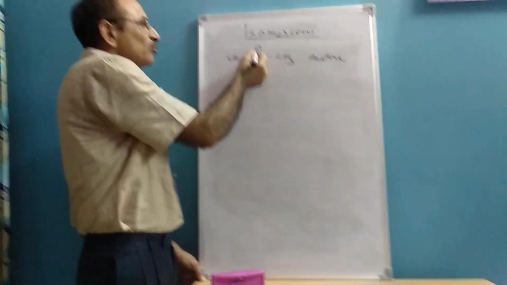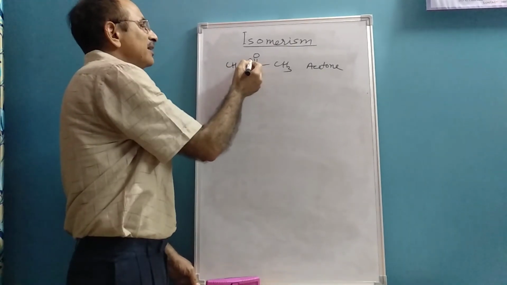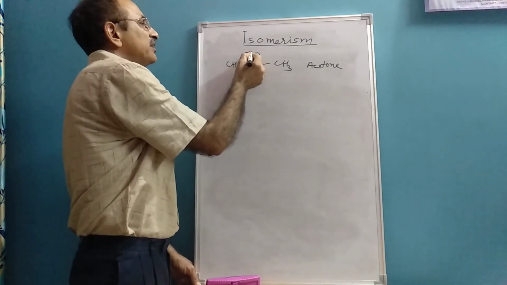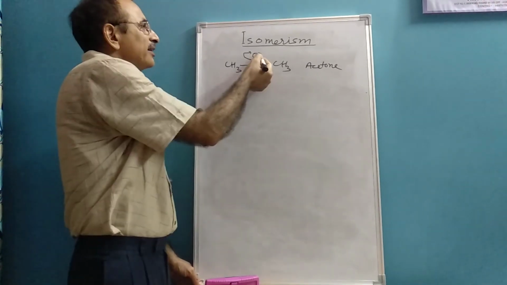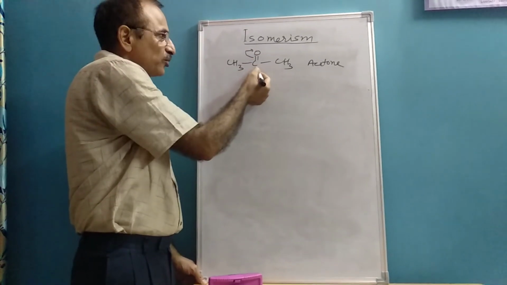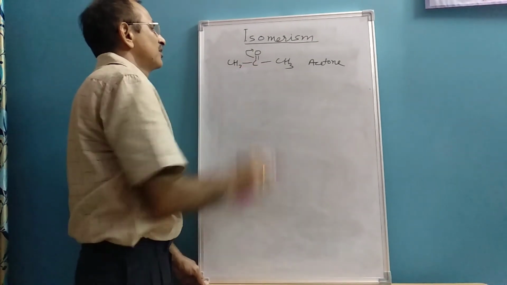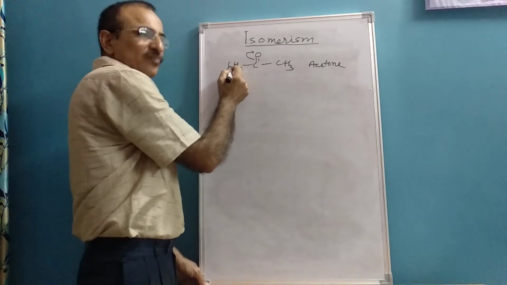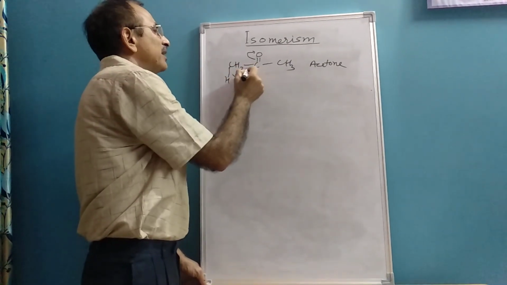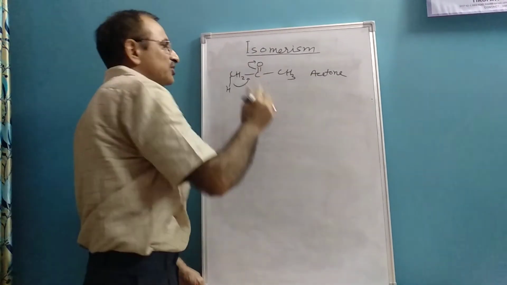Here oxygen is more electronegative as compared to carbon. Therefore, this oxygen will withdraw the bond pair of electrons towards itself. A negative charge will develop here, a positive charge will develop here. As a result, one hydrogen from the alpha position may shift to the more electronegative oxygen.